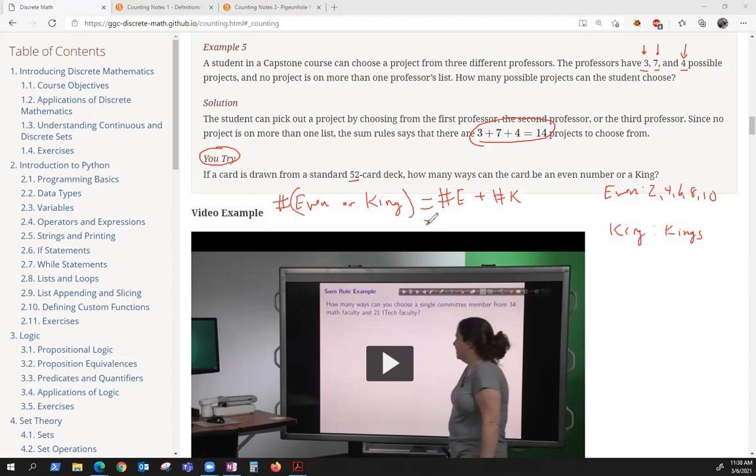Well, how many even cards are there? So there are 1, 2, 3, 4, 5 even cards for every suit. And there are 4 suits, so it's 4 times 5 even cards plus 4 kings, so they're going to be 24.